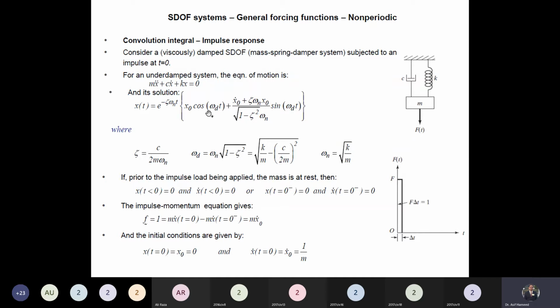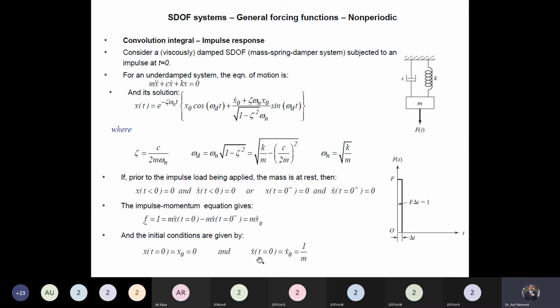C1 cosine of omega d t plus C2 sine of omega d t, and this is a decaying function. This expression we have already derived. This is the displacement response of an underdamped single degree of freedom system. Most systems are underdamped, so we can use this expression with these initial conditions.